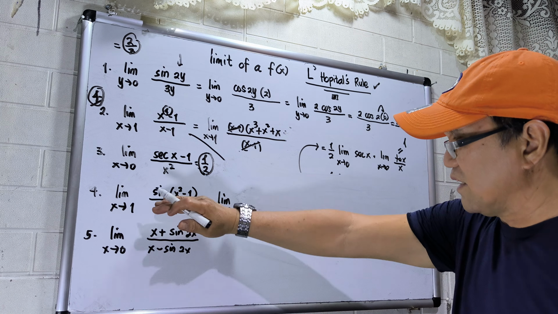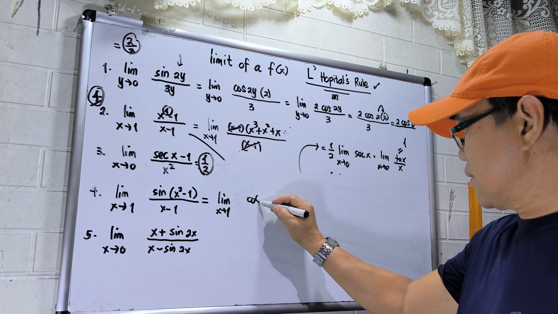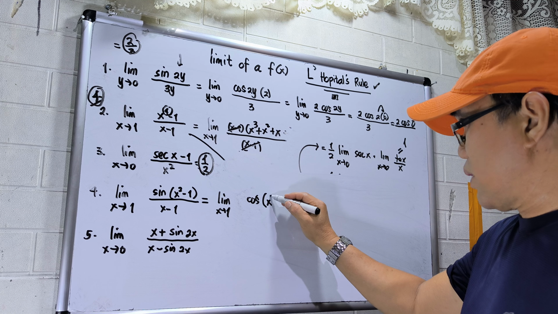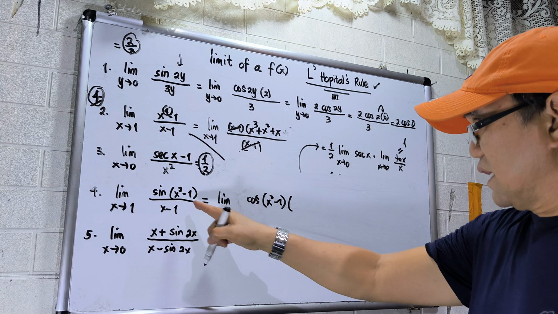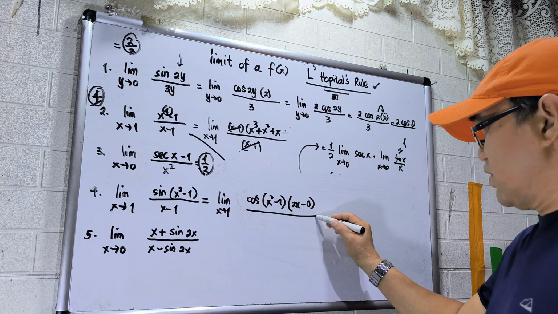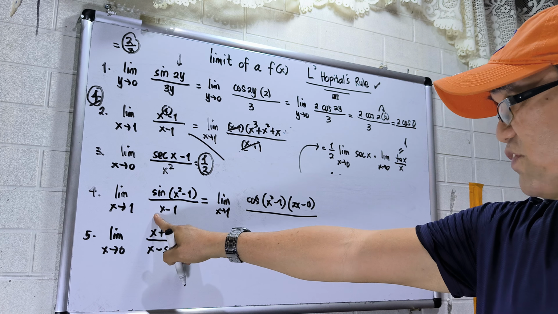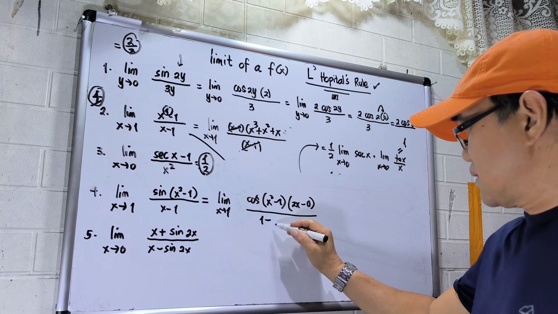Okay, so derivative of sine u, u is this one. Sine u is cosine, right? Cosine, circle brackets, x squared minus 1. Then derivative inside, that will be 2x minus 0. Then this will be over, differentiating with respect to x, that will be 1, then minus derivative of a constant, that will be 0.